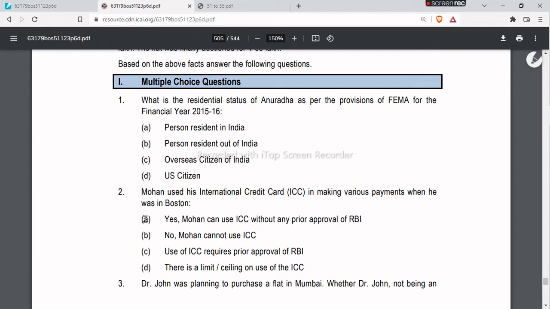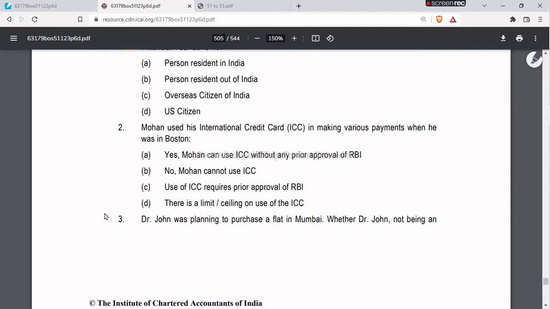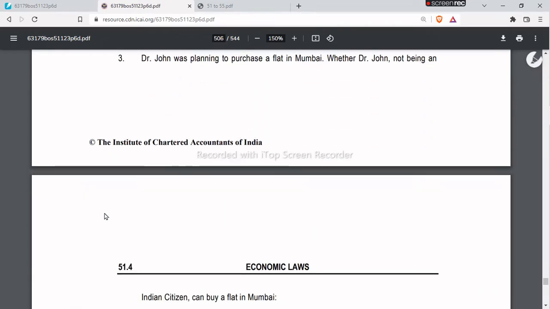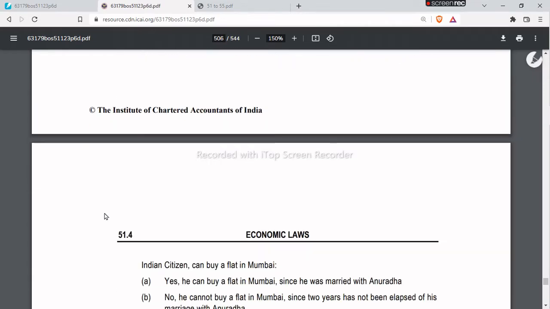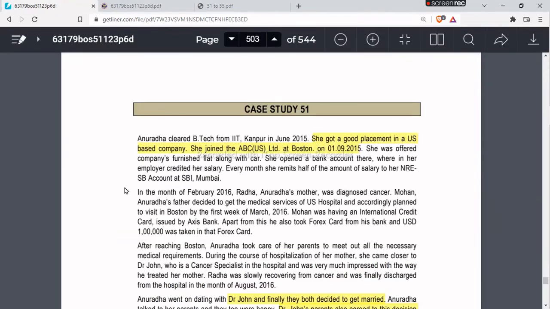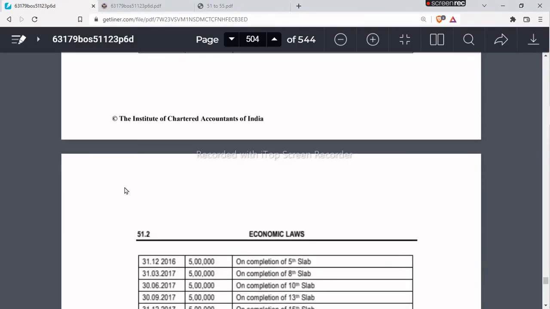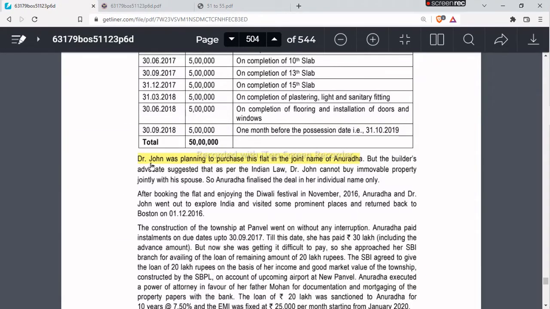Okay, next would be question third. Dr. John was planning to purchase a flat in Mumbai. Whether Dr. John, not being an Indian citizen, can buy a flat in Mumbai. For this also we have to refer to the case study. This sentence is very important because it says that Dr. John was planning to purchase this flat in Mumbai in the joint name of Anuradha.